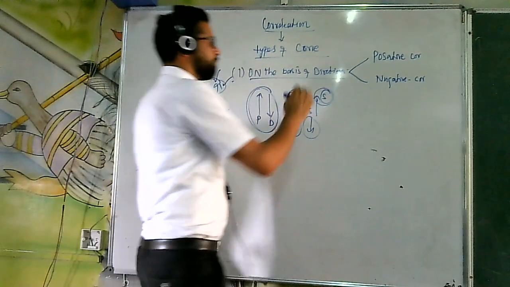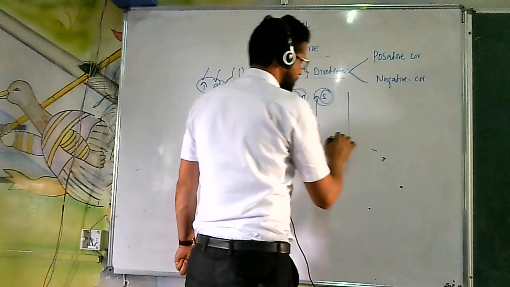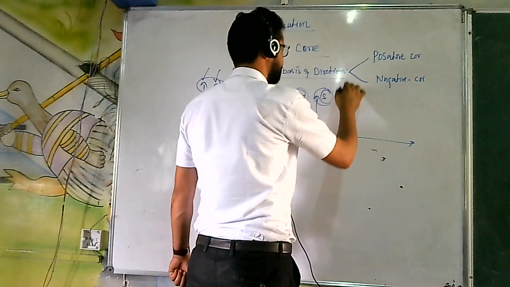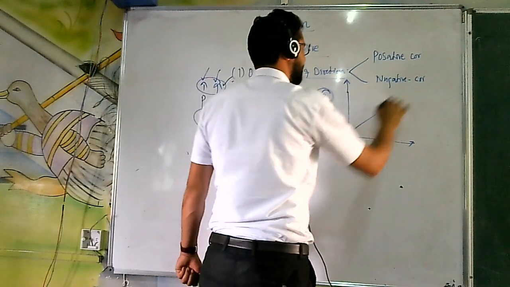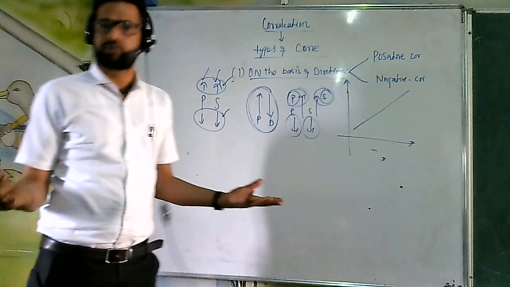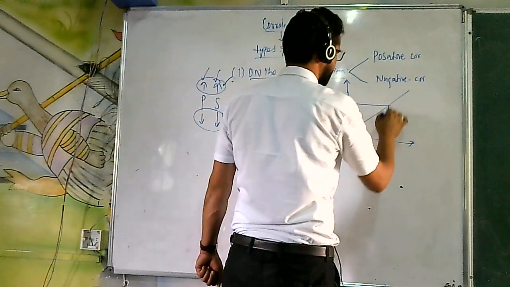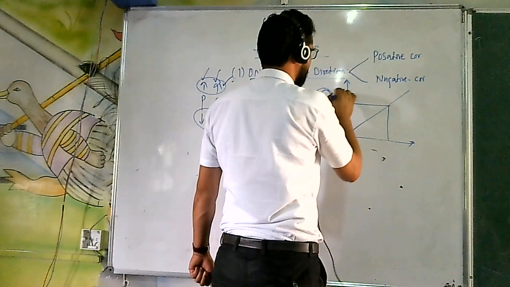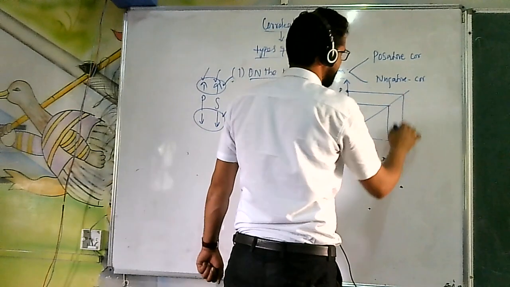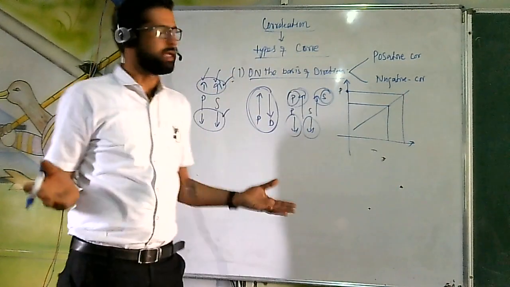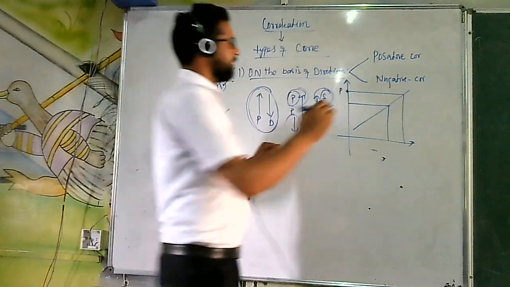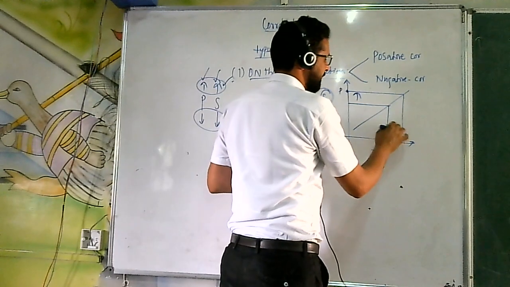Okay. So whenever you see positive correlation, it will always have an upward positive slope. Why? Look at this. If the price of any commodity is increasing, imagine we have here the price and supply. With the increase in the price, supply keeps on increasing.